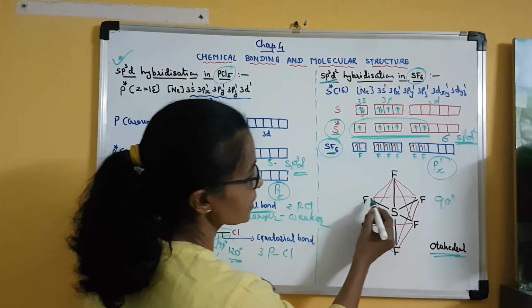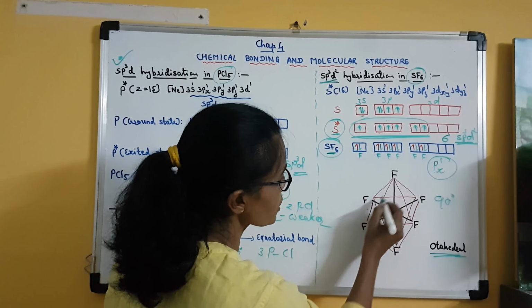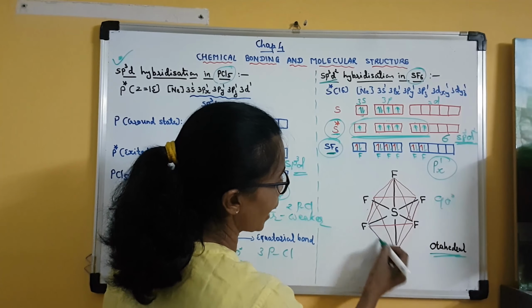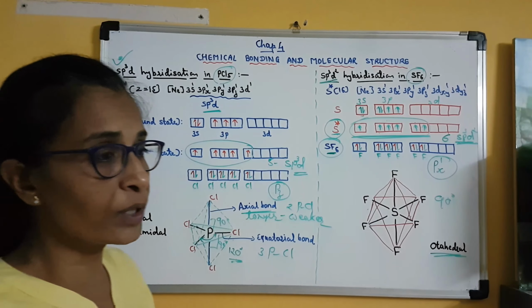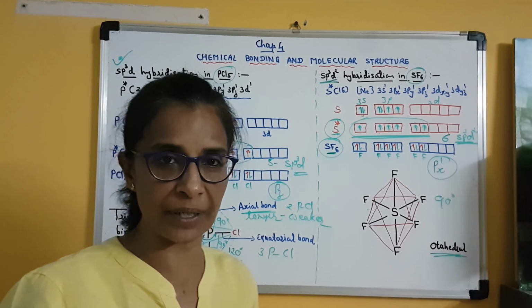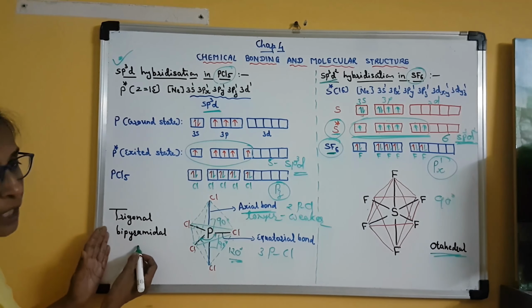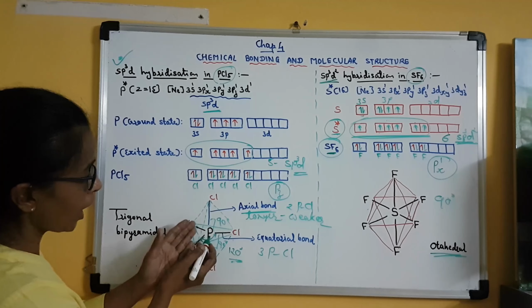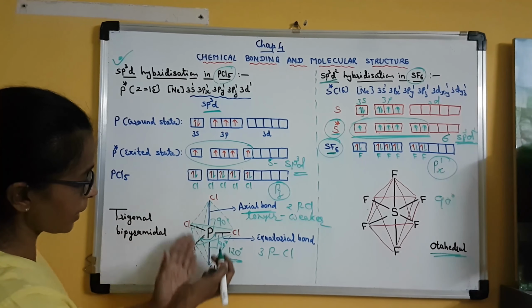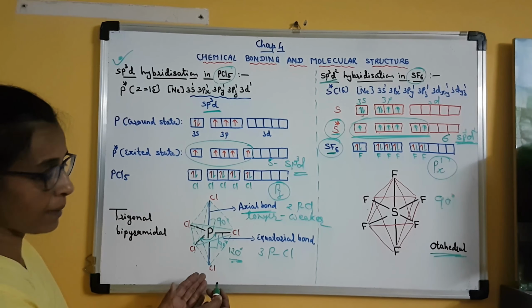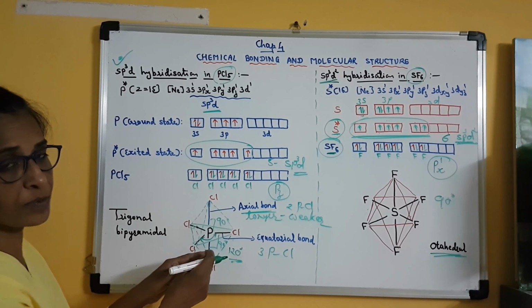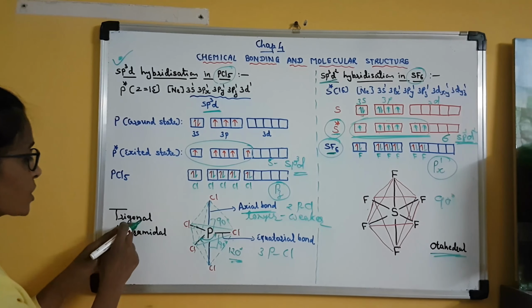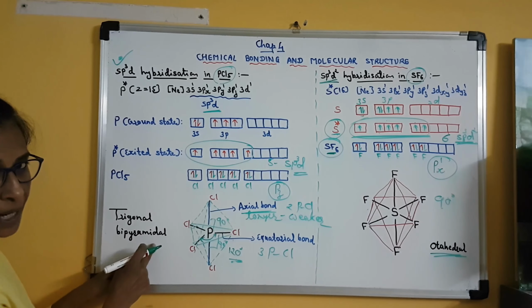Now here you can see this is the square. Above the square there is one pyramid and below the square there is another pyramid. So this can also be known as square bipyramidal. Here it is trigonal bipyramidal. Above the triangle there is one pyramid and below the triangle there is another pyramid. So it is a bipyramid formed on the triangle, and it is called trigonal bipyramidal.